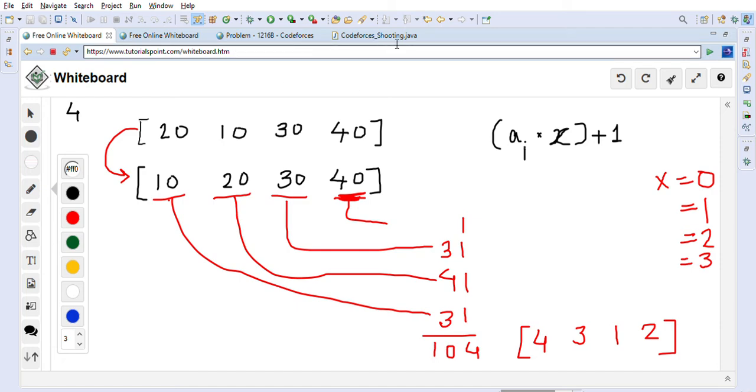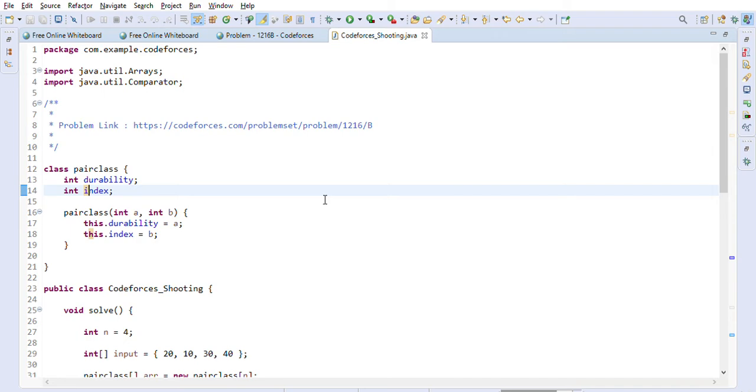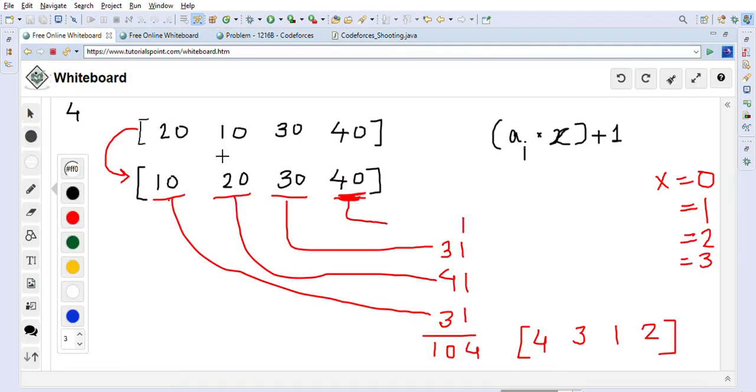So let's go ahead and take a look at the Java solution. It is not that difficult to understand once you understand the logic for this problem. So I created one pair class here, and it has only two fields called durability and index, right? Durability is the durability that is given to us. This is the durability factors, right? And we are also capturing the index for this, right? Why we are doing it, because after sorting we need to understand where is the index in the original array, right?